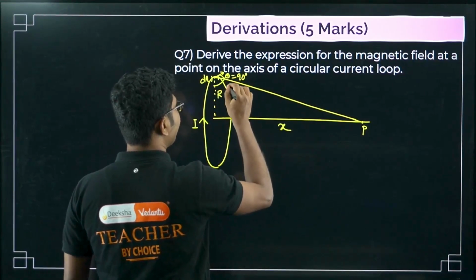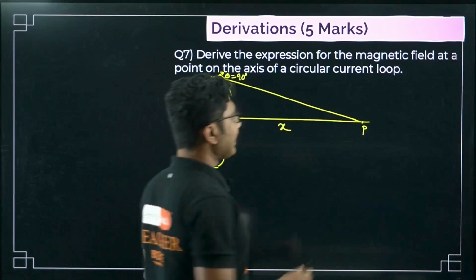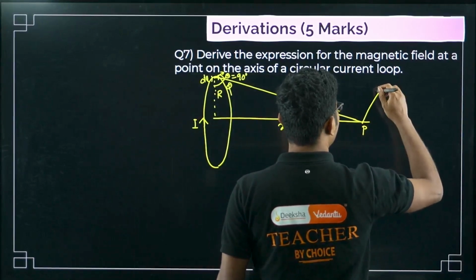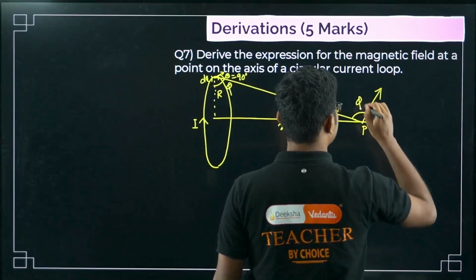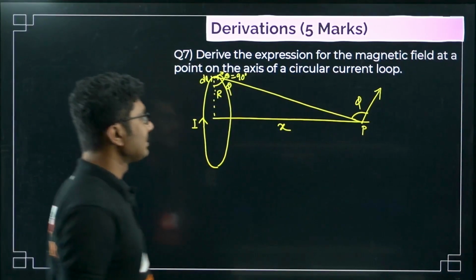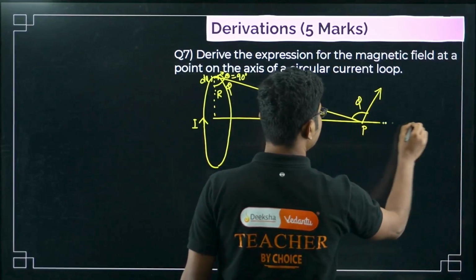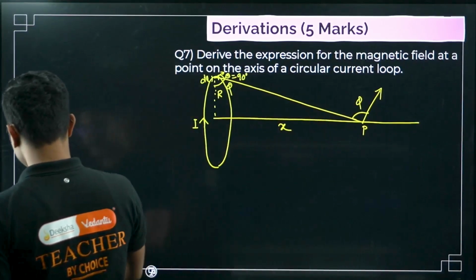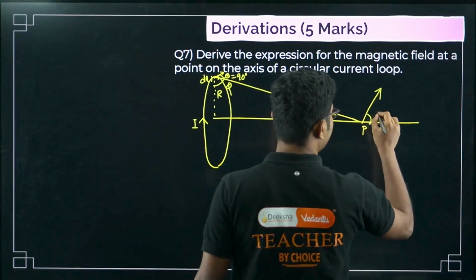Magnetic field at this point will make an angle phi with this. These are the things that you have to remember. Sorry, not this angle is phi, this angle will be phi.